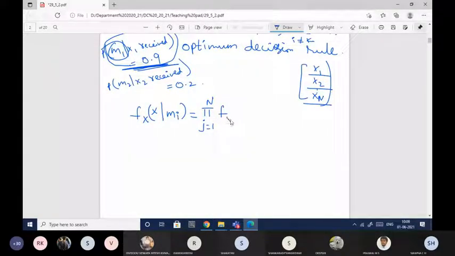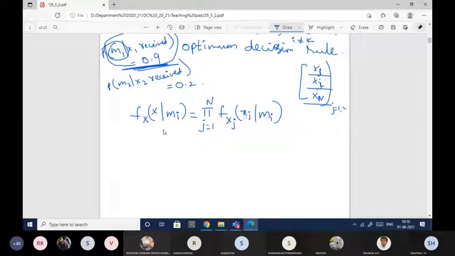Instead, I can just write xj, where j is equal to 1 to n. This is the sample value of the observation vector x. So this equation is fx of x given mi is equal to the product over j equal to 1 to n of fxj of xj given mi.